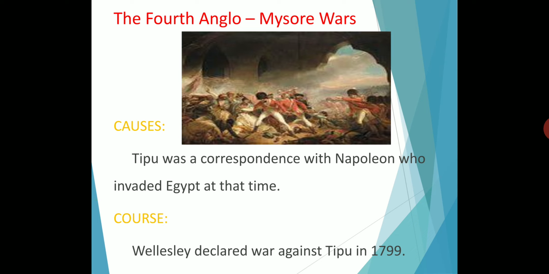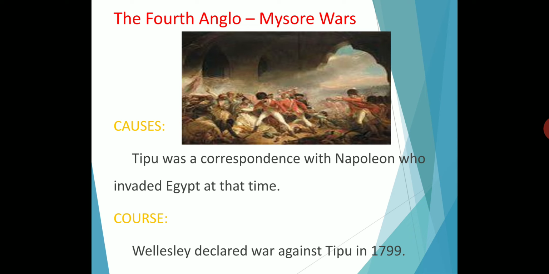On 4th May 1799, Srirangapattinam was captured by the English East India Company. Tipu fought bravely and was finally killed. Tipu was against the British East India Company, but our own rulers supported the British East India Company, so how could he win? He lost the battle. Thus ended the Fourth Mysore War, and the whole of Mysore lay prostrate before the British.